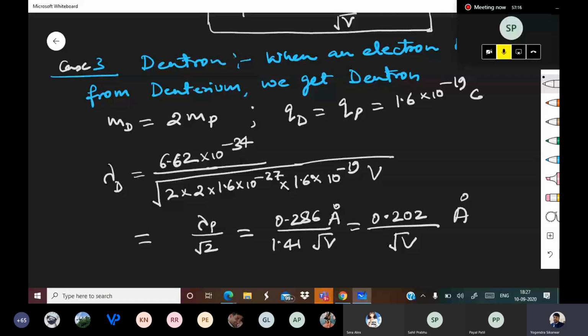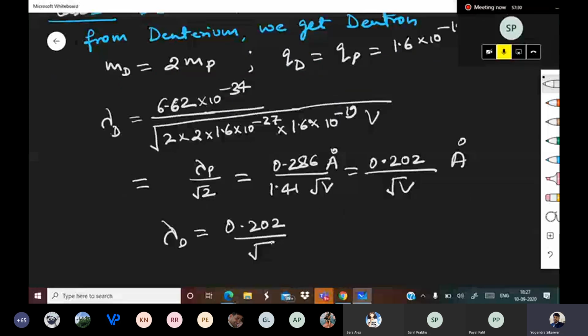So lambda d is equal to 0.202 upon root v angstrom. Okay.